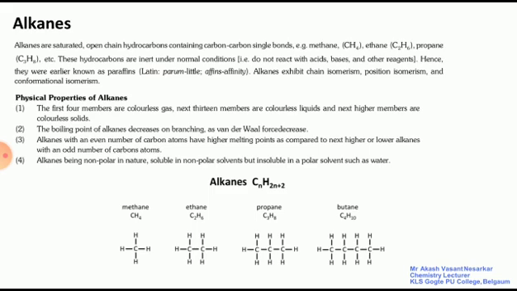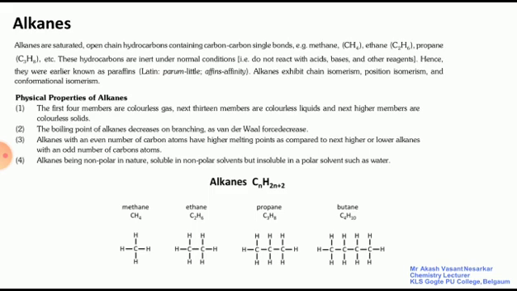What we have learned in this segment: alkanes are saturated, having the formula CnH2n+2. These are open chain hydrocarbons which contain carbon-carbon single bonds. Examples, remember methane, ethane, propane. These alkanes are inert under normal conditions, meaning they do not show any reactivity with acids, bases and so on. Therefore they are called paraffins. The meaning of paraffins is nothing but what? Little affinity. Also, alkanes exhibit position isomerism, chain isomerism and conformational isomerism. So these are the three types of isomerism that can be shown by alkanes.